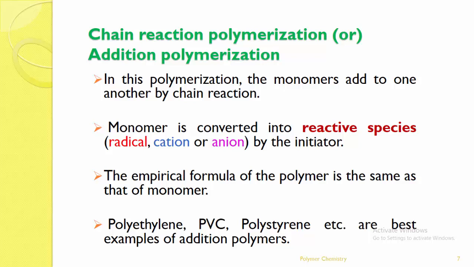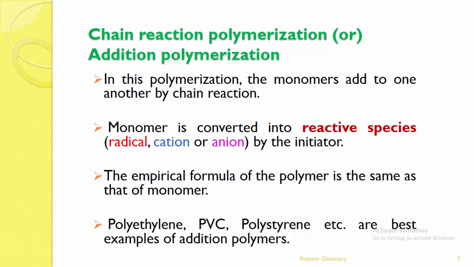In this polymerization, the monomers are added to one another by chain reactions. Second, the monomer is converted into a reactive species. This is very important. In this reaction, monomers are first converted into the reactive species, which may be a radical, a cation, or an anion, by the initiator.